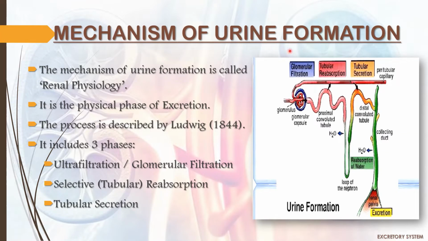Mechanism of urine formation. It is called renal physiology. It is the physical process of excretion and it was described by Ludwig in 1844. It includes three phases. Ultrafiltration or glomerular filtration is the first phase. Then comes selective reabsorption, which is also called tubular reabsorption, and lastly tubular secretion. After that, urine is formed and excreted out of our system.